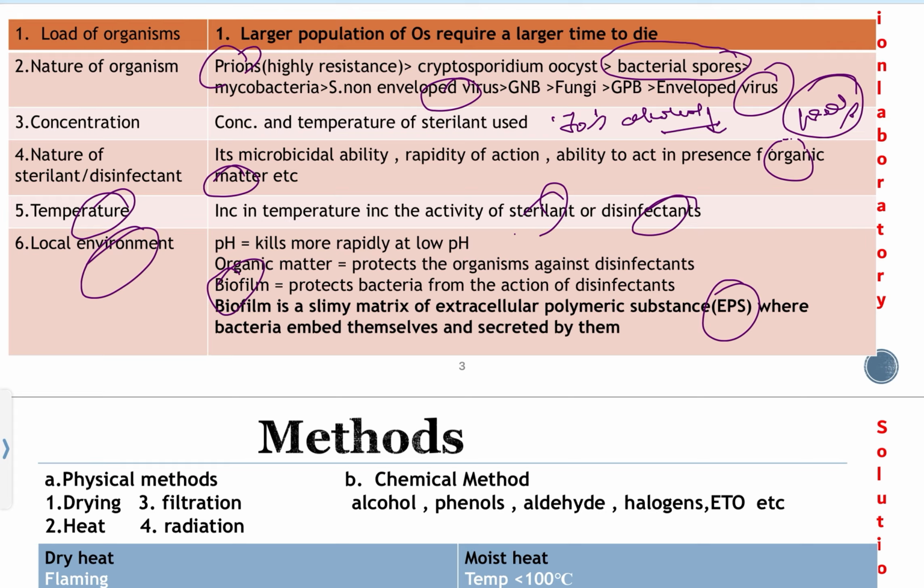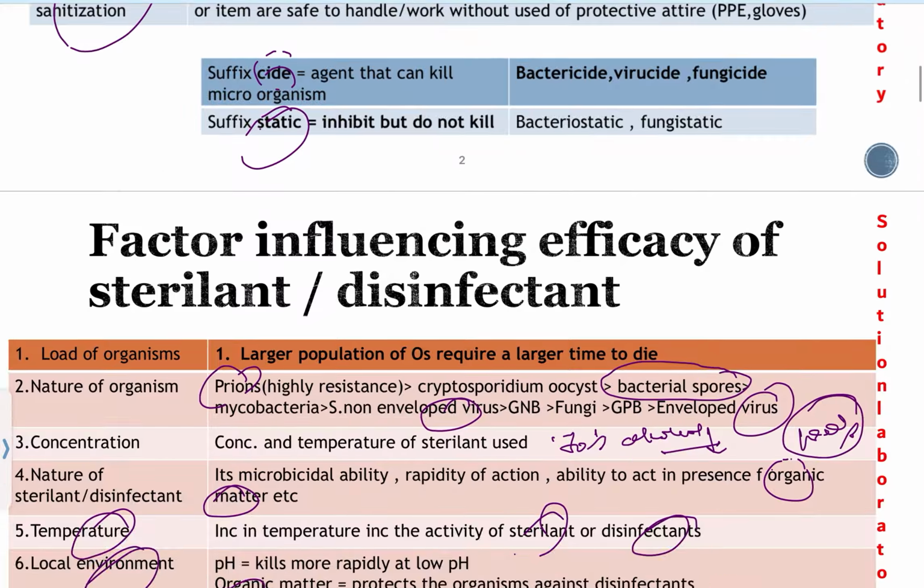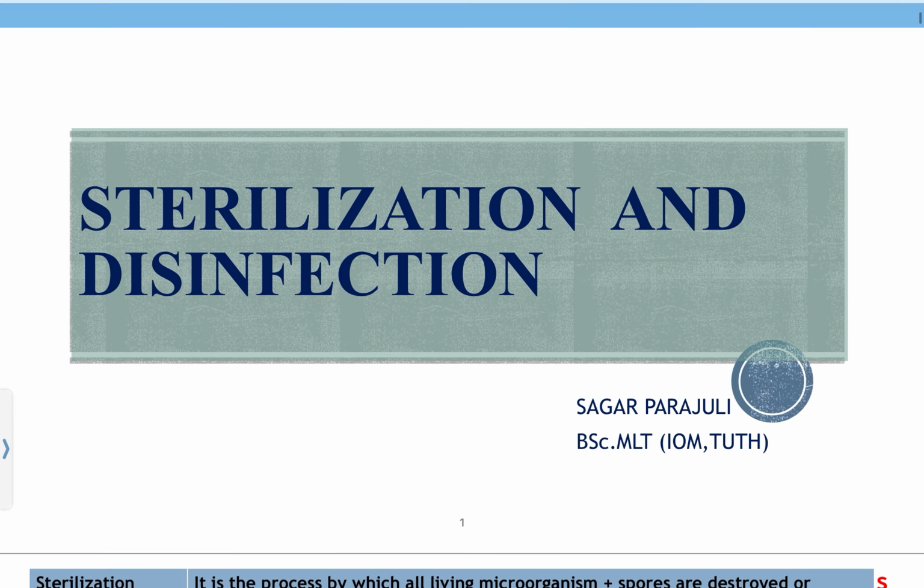By secreting this slimy layer outside, they resist the entry of disinfectant or sterilant, and this protects them from its activity. I hope you understand this.